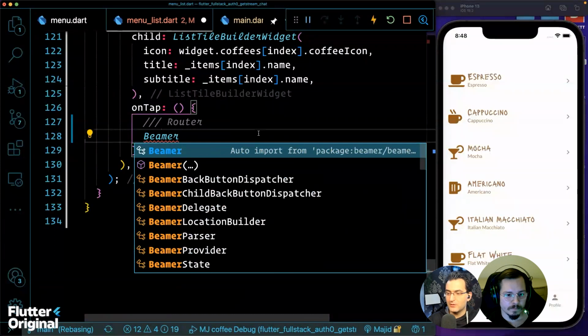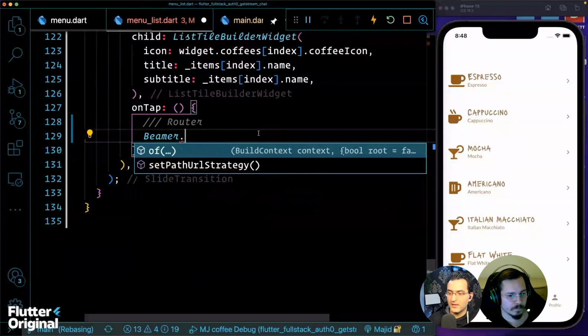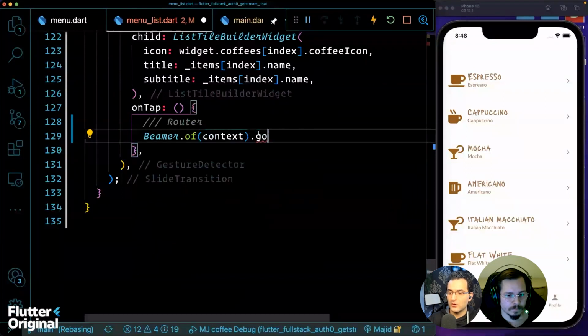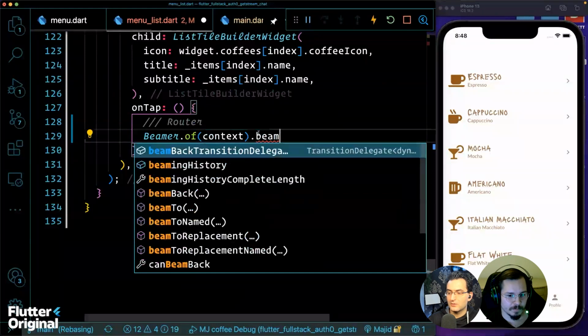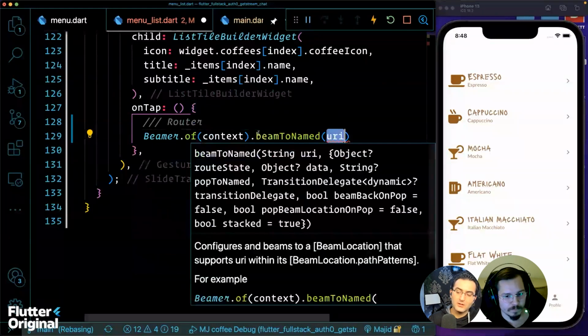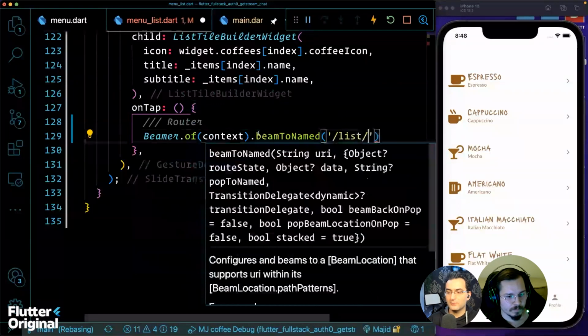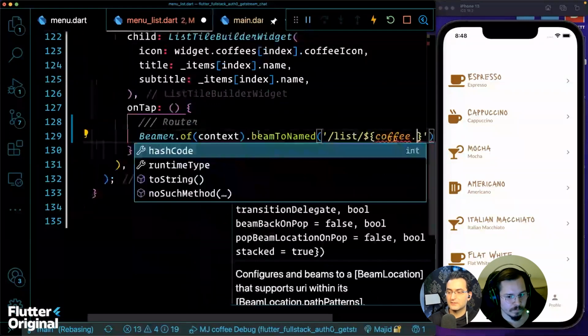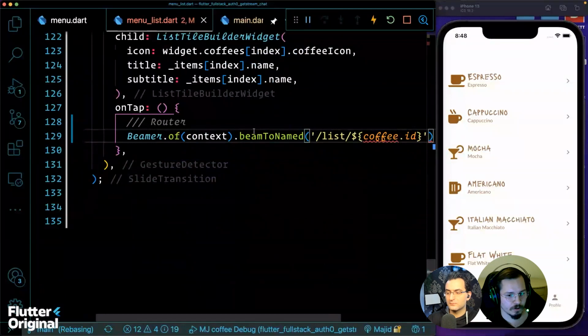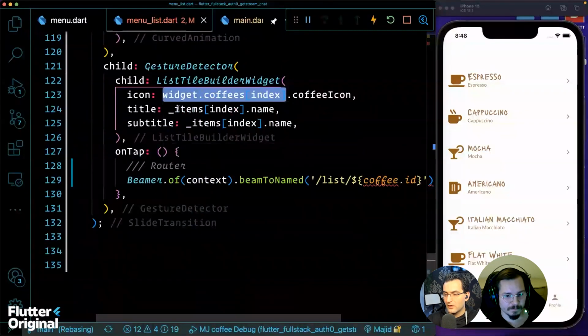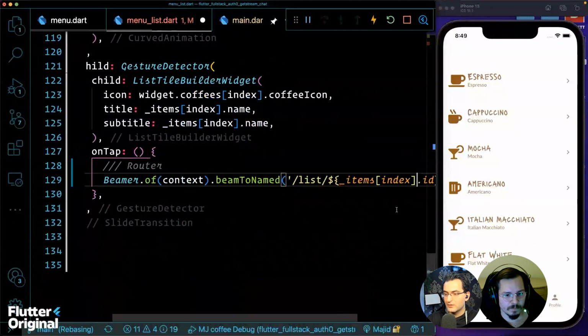So again, I can say Beamer dot of context dot beam to name. And that is going to be, okay, then I can say like that. Yeah, like that. I think in this case it's going to be this one, to be honest.